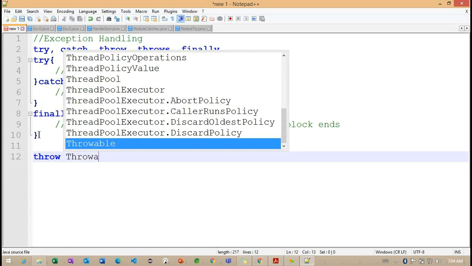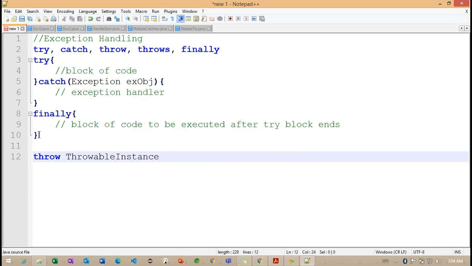So the throwable instance, whether it is an exception or a runtime exception, or what we identified in yesterday's class, like arithmetic exception or array index out of bounds exception. Whatever exception we have, we need to define it like this with the help of the throw keyword.